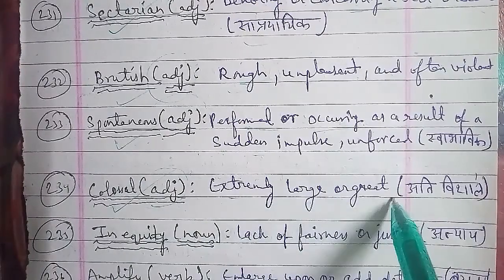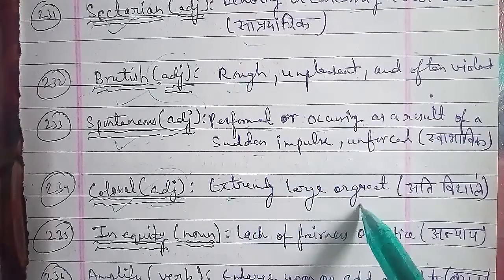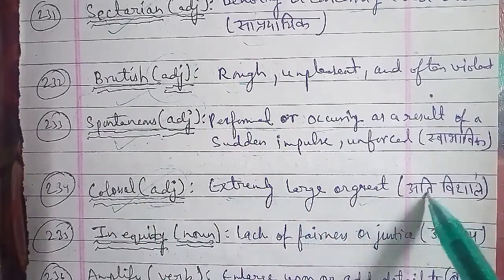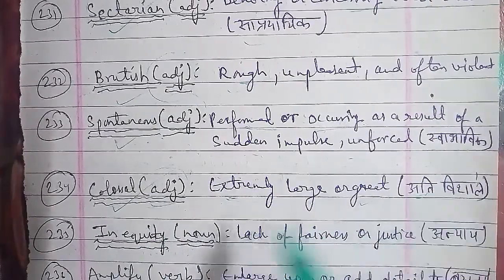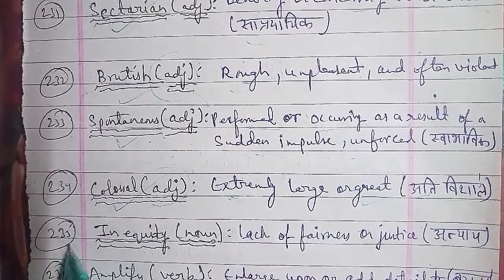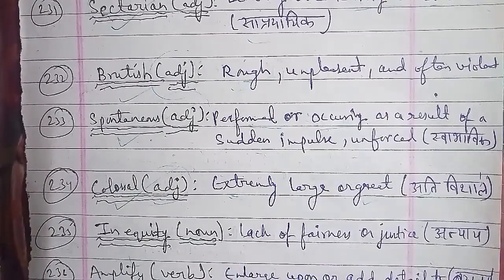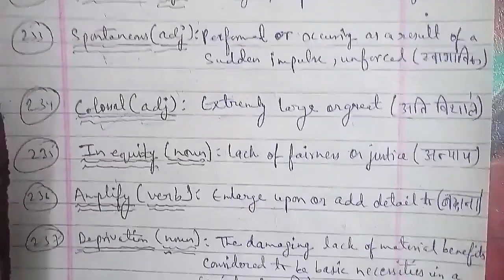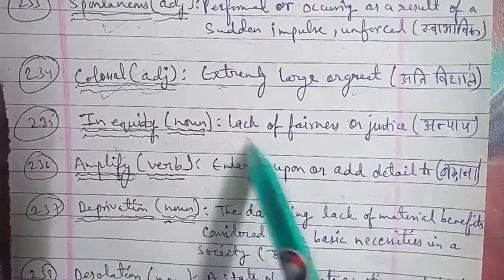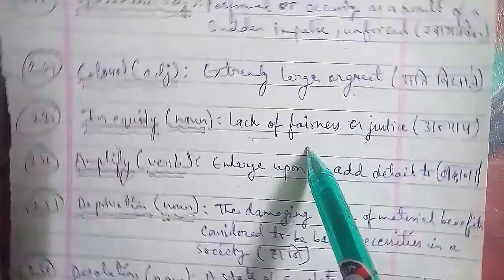Next word that we have here is 235, that is iniquity. Iniquity is a word that is used as a noun. Okay, so here iniquity is a word that is used as a noun, and the meaning of iniquity is lack of fairness or justice. जहाँ पे आपको lack लगे fairness का, सच्चाई आपके सामने ना आए, वहाँ पे कमी लगे आपको fairness की, या फिर justice की कमी लगे, जिसे हम कहते हैं हिंदी में अन्याय होना, अन्याय होने की possibilities जहाँ पे लगे, then you can use the word iniquity.